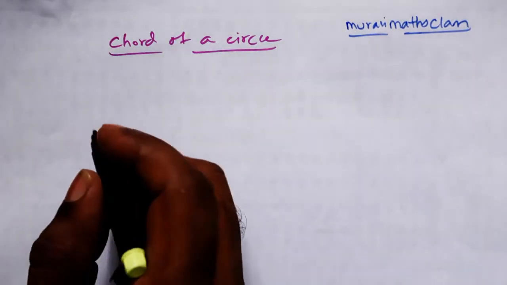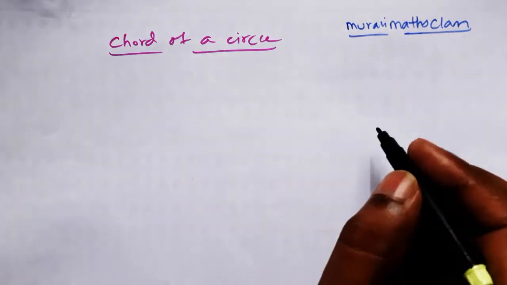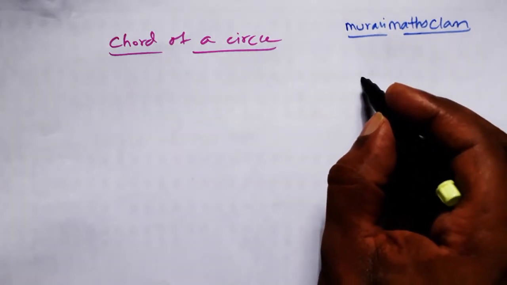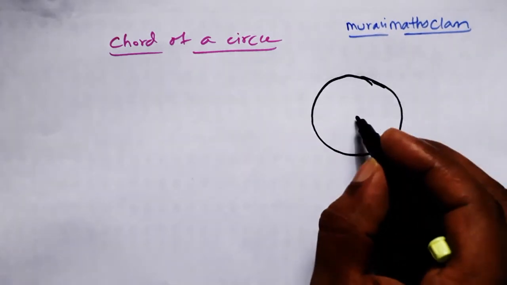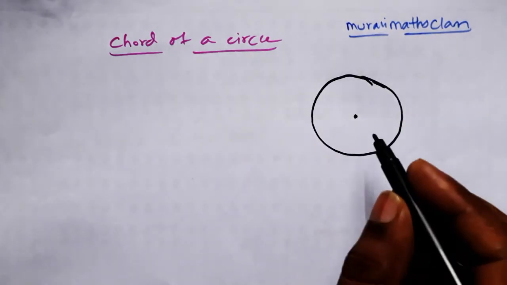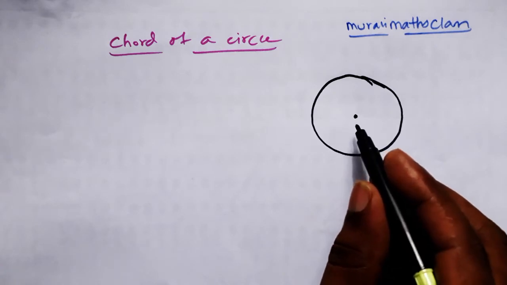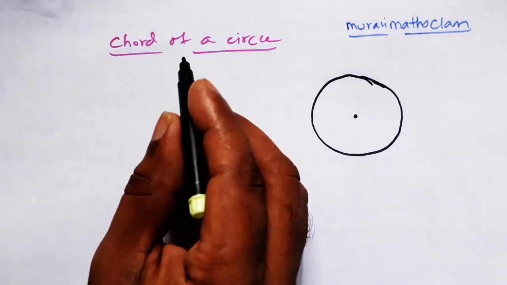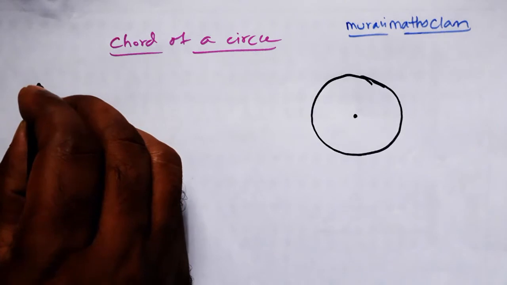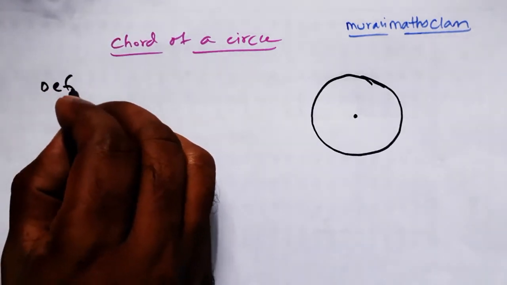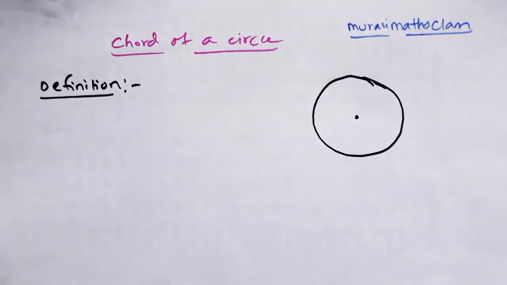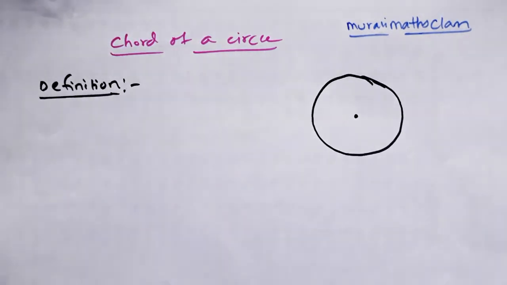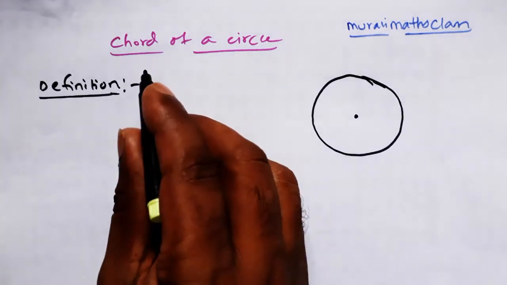Okay. Now let us take one circle with center. So this is the one circle with center. Now what is the meaning of chord of a circle means? So first I will write the definition here. We can understand it very easily by seeing this definition. So, how to give the definition of chord of a circle?